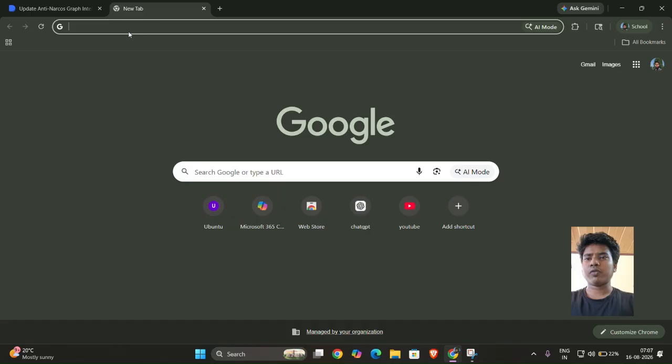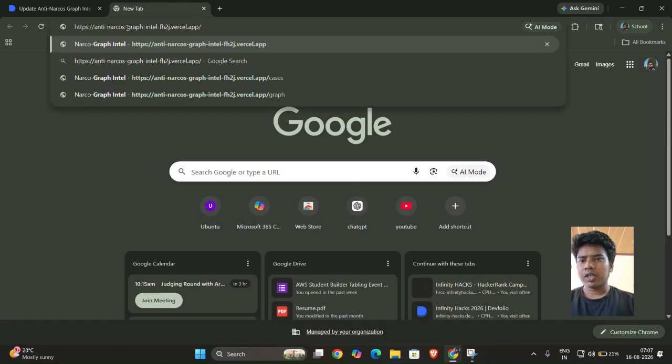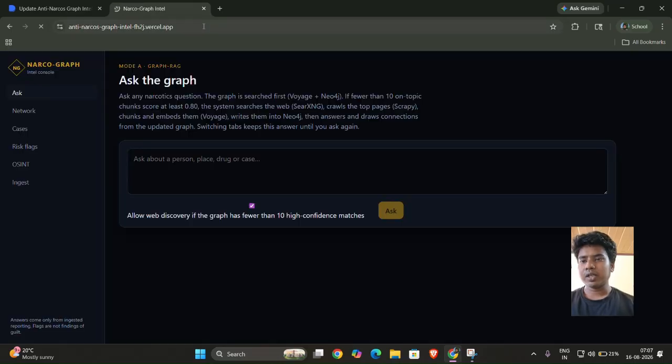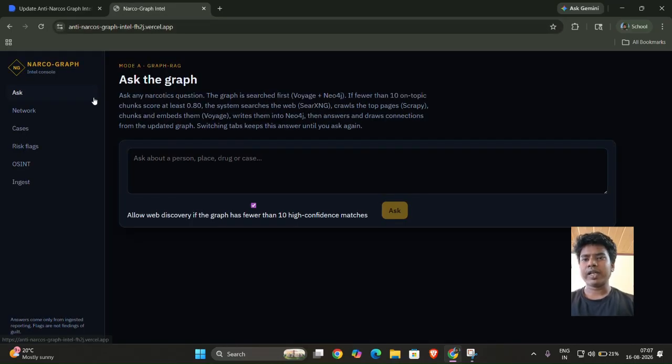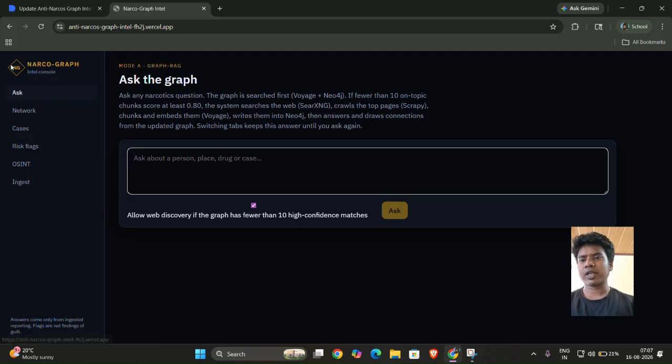So let's first of all open the project in the deployed app. So this is our UI, and here we can ask the graph about any problem we want to ask. Here is the logo, and here is the ask icon, network, cases and risk flag, and many options we have provided.